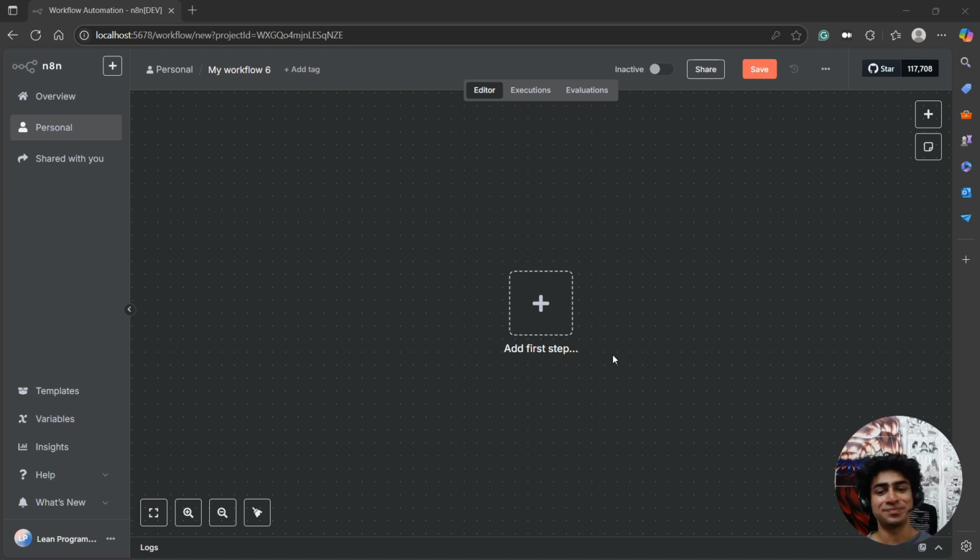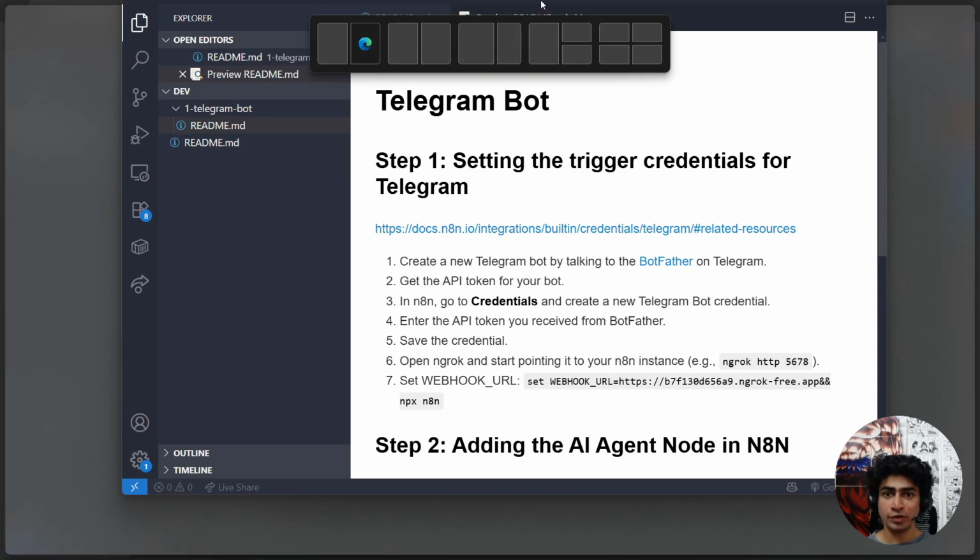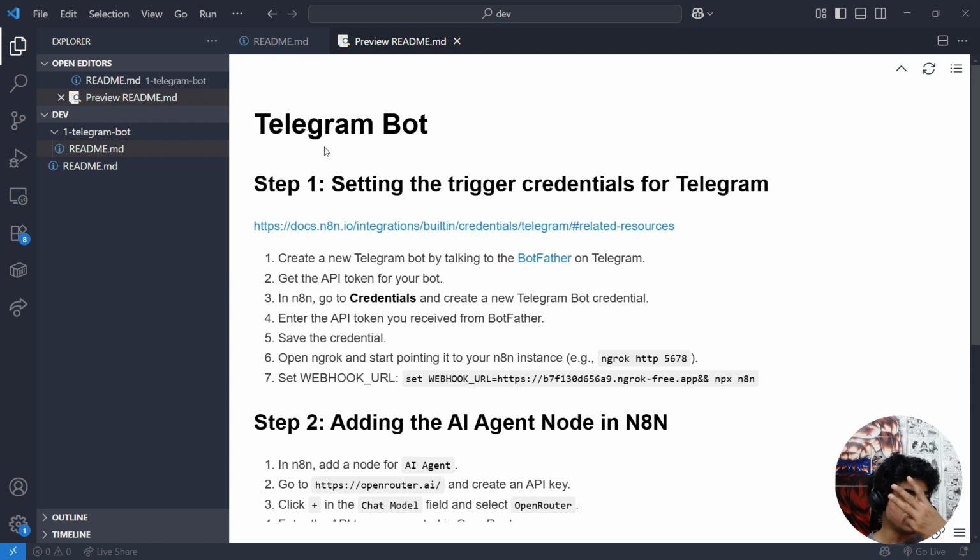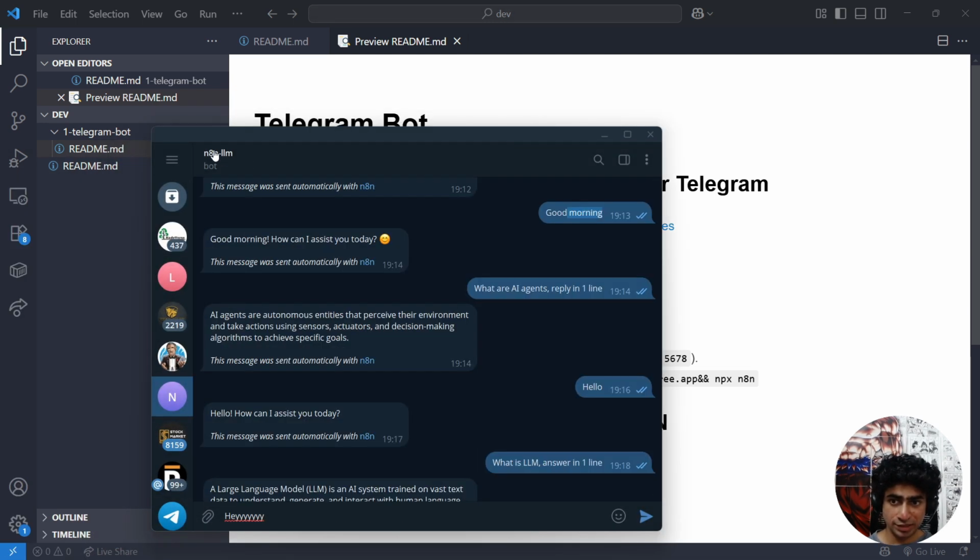Okay, so what we are going to do is build this Telegram bot in 3 steps. First step, we're going to build a bot that you can send messages to. Simple, something like this.